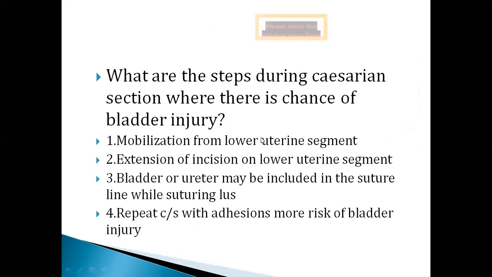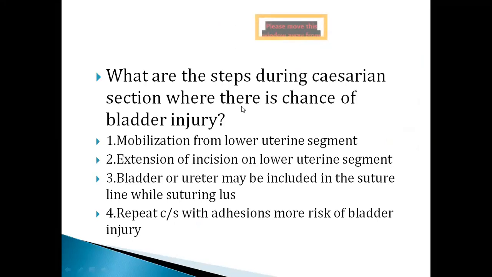So what are the preventive steps during cesarean section to decrease the chance of bladder injury? To do that, we should know the steps where there is increased chance of bladder injury. During cesarean section, after entering the peritoneal cavity, the UV fold of peritoneum, a loosely hanging peritoneum, is picked up, and we open it and push the bladder down. At that step, if the bladder is adherent to the lower uterine segment, there is a chance of bladder injury while mobilizing it.